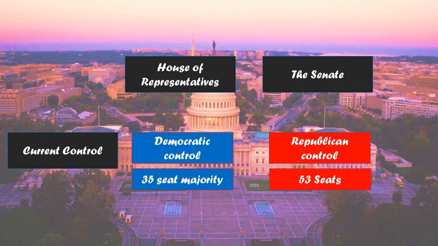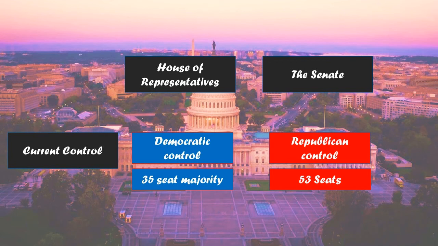So I want to make sure we understand current control of these two bodies, and this, of course, is going to change based on the election results in a few weeks here. So this will change in January of 2021 officially, but right now the Democrats control the House of Representatives. They have a 35-seat majority, so they have 35 more seats than the Republicans.